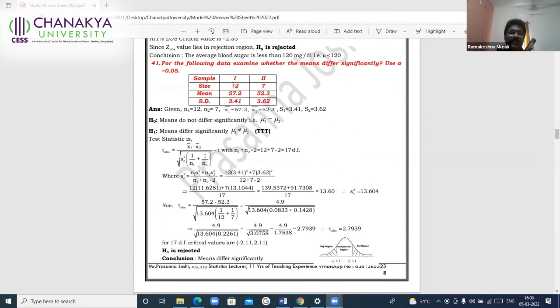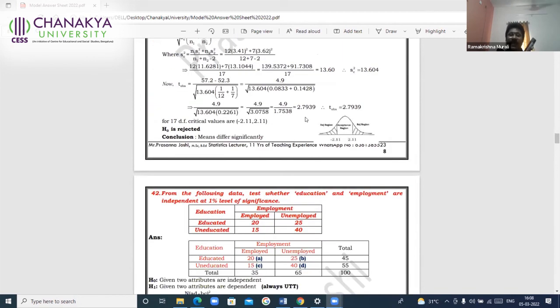And here also you see, sample 1 and sample 2. Standard deviations 3.41 and 3.62. These standard deviations are given for the selected samples. Therefore, they are S1 and S2. If they are given at the beginning for the entire population without specifying the samples, then they will be sigma 1 and sigma 2. Given for the samples, s, and for the population, sigma. Better always draw the diagram, identify which is the critical region and which is the acceptance region, and see whether the calculated value comes into the critical region or the acceptance region.